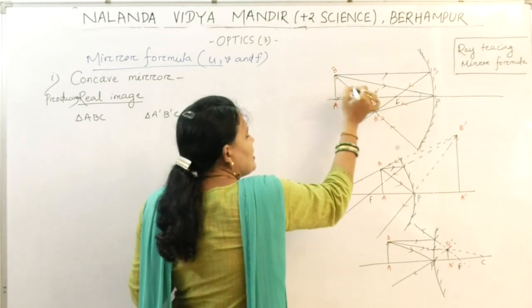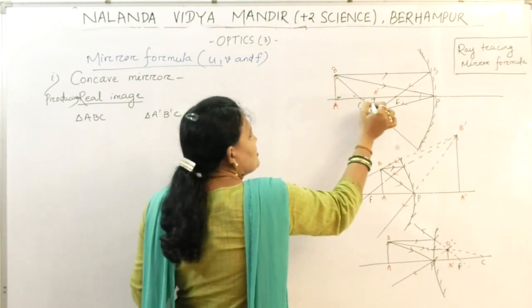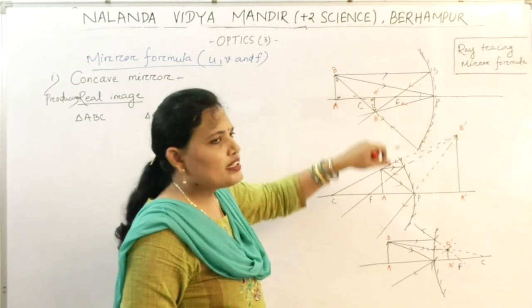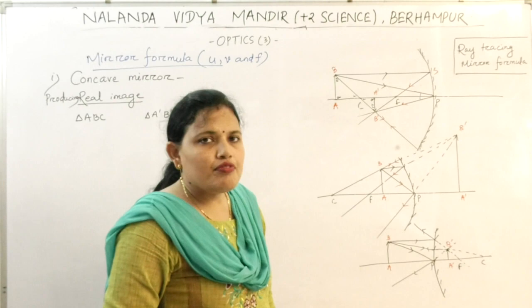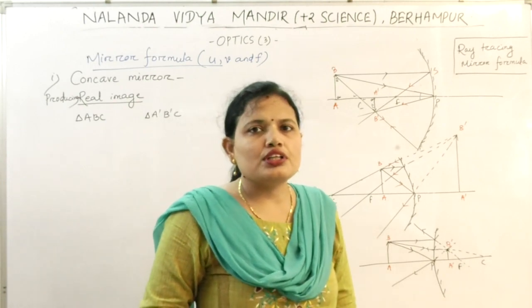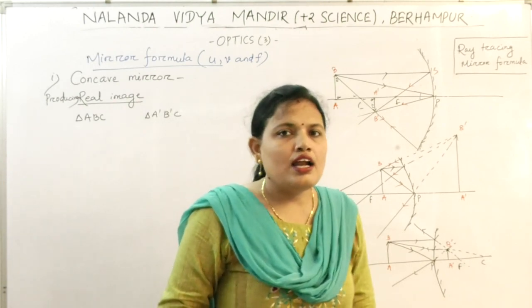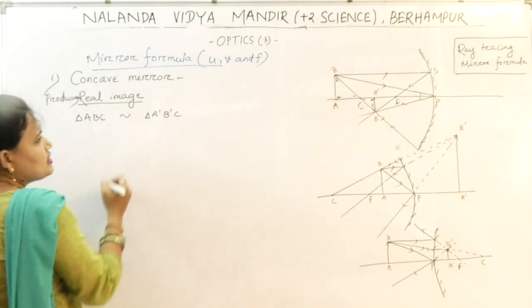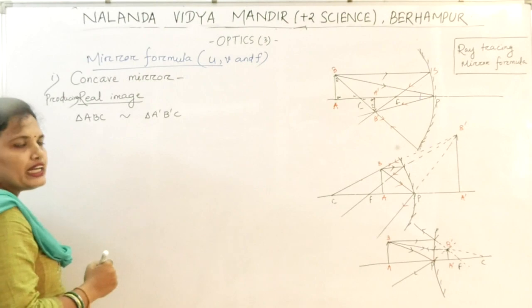So obviously this angle is equal to this angle, right? That means the two triangles are similar to each other. If two triangles are similar, then corresponding sides are proportional. So triangle ABC is similar to triangle A dash B dash C.